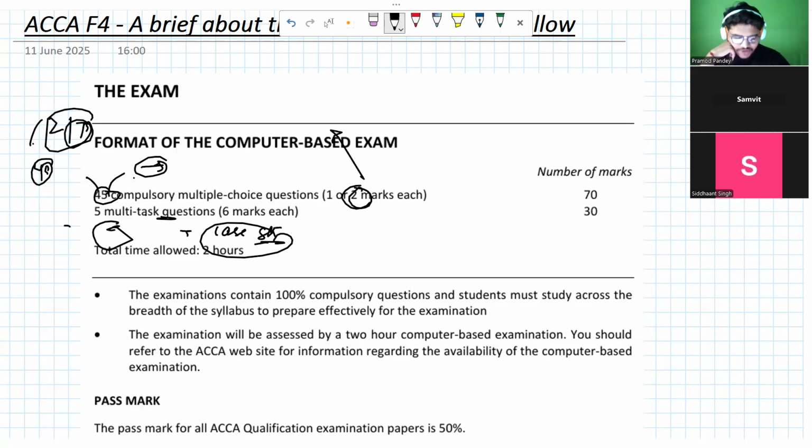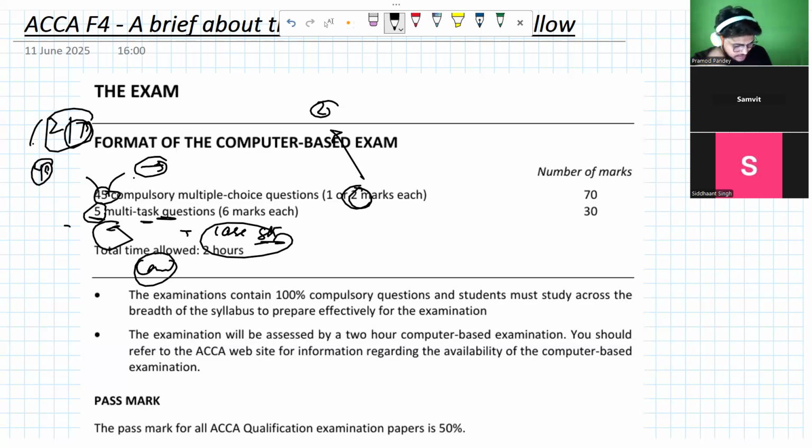Because ultimately the scenario will require you to have some analysis, right? It will require you to run your mind, and that is what takes time. So that's why some of the 2 marks questions in your paper will be scenario-based. And the 5 multiple-task questions will altogether be a full paragraph case study, which you have to read, analyze, and then attempt.